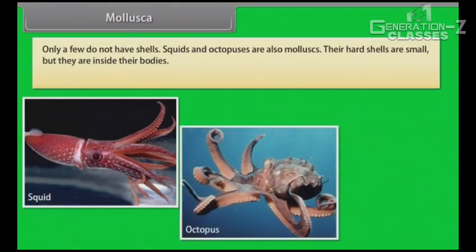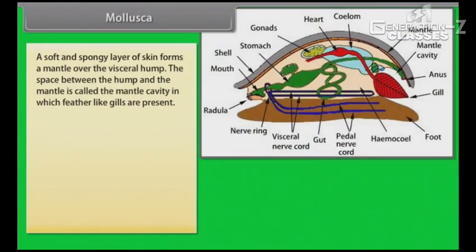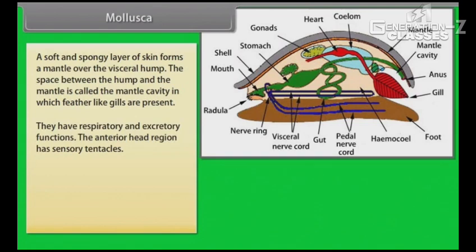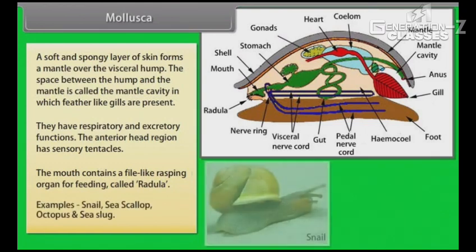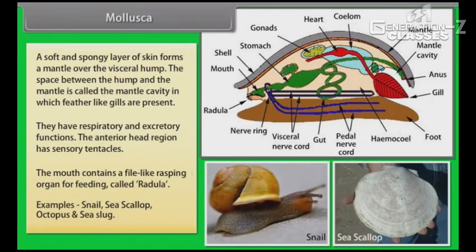Squids and octopuses are also mollusks. Their hard shells are small, but they are inside their bodies. Example: octopus and sea slug. A soft and spongy layer of skin forms a mantle over the visceral hump. The space between the hump and the mantle is called the mantle cavity, in which feather-like gills are present. They have respiratory and excretory functions. The anterior head region has sensory tentacles. The mouth contains a file-like rasping organ for feeding called radula. Examples: snail, sea scallop, octopus and sea slug.